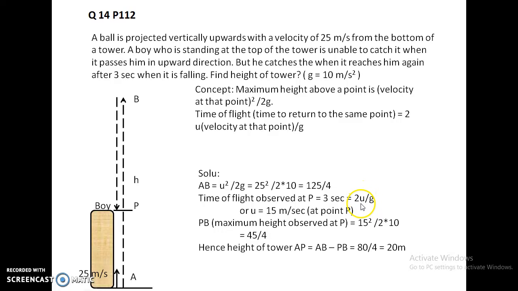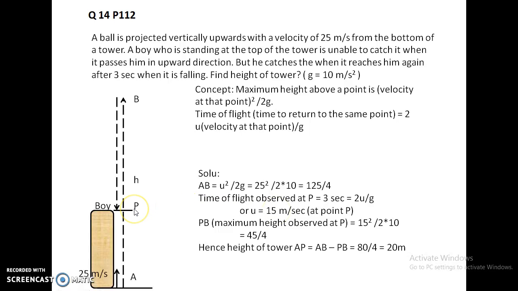Now again, what is this u? u is the velocity at point P. So here, time of flight is 3 seconds. So when you substitute this value, we find the value of u equal to 15 meters per second, which means the velocity at point P is equal to 15 meters per second.